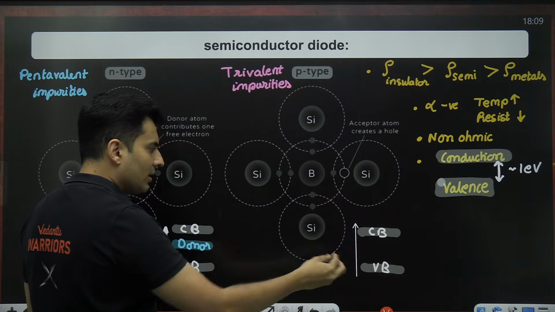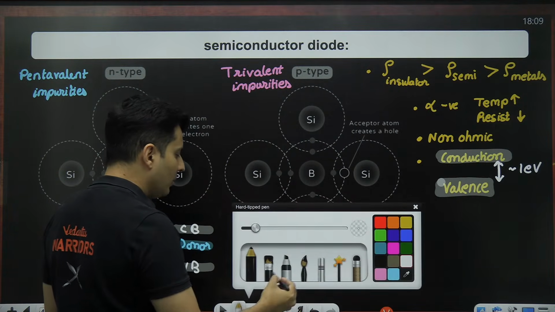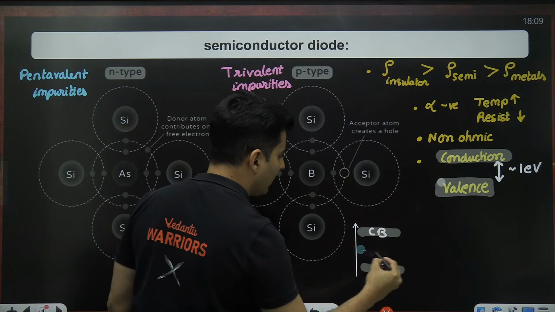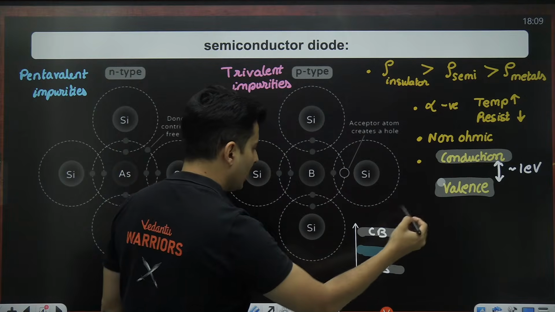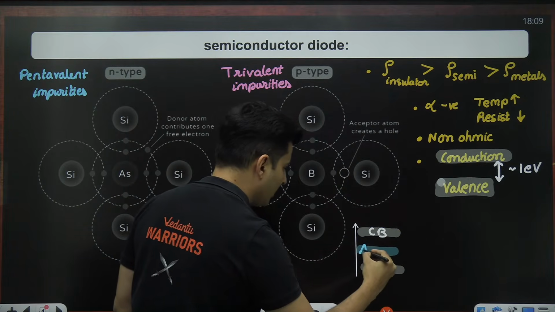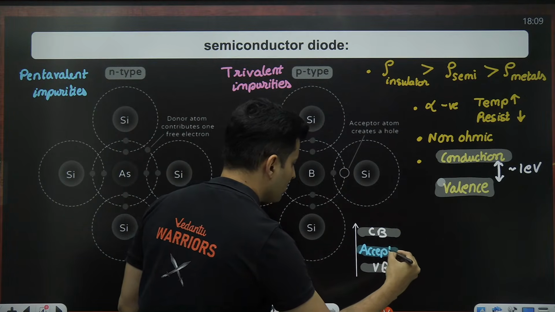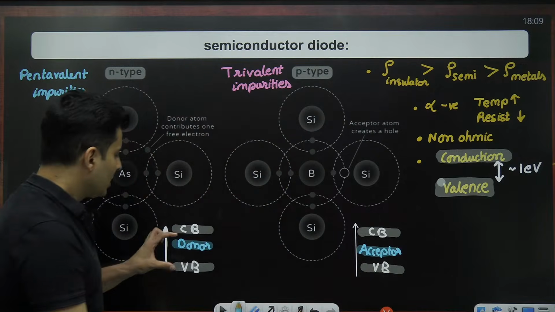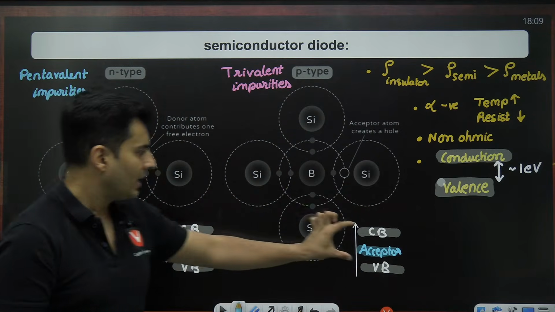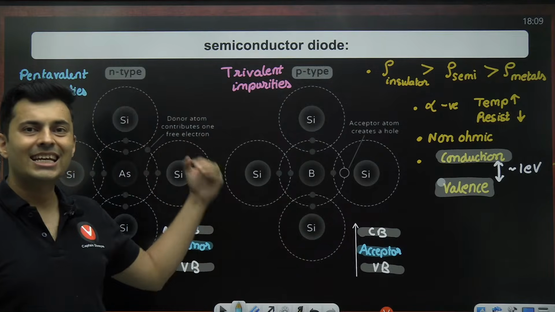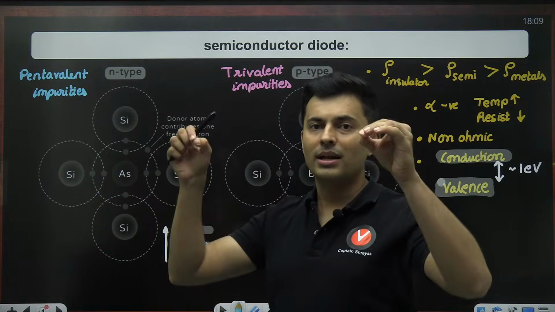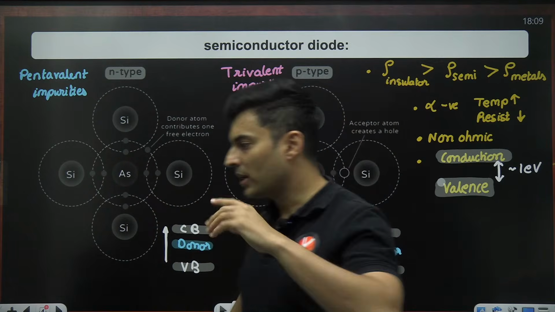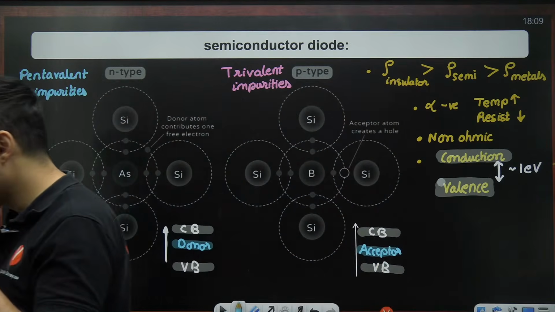There is a separate valence band which is now created, a separate vacancy created because of the acceptor impurities. So the energy gap reduces, which increases the conductivity due to these dopants or impurities being added. Okay, everyone, till this point absolutely clear?